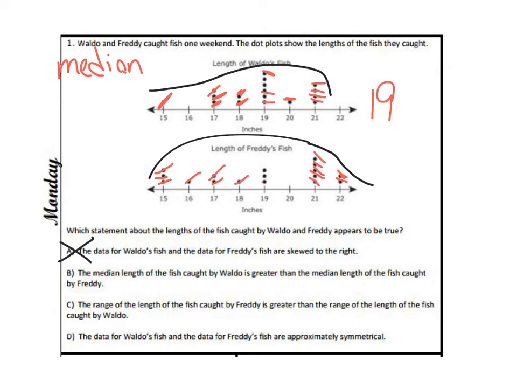So that's going to be what? The same for Freddie. So the median says it's greater than, so that means that's not true because it's not greater than. Okay, let's look at C.